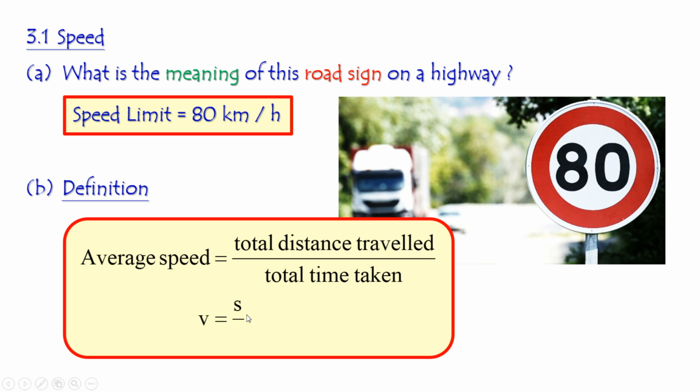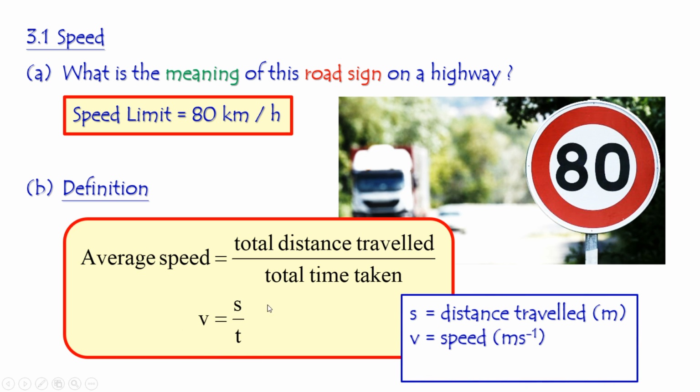We use S to represent the quantity distance. And time is simply T. So we can express the equation as V equals S over T. In words, the speed is equal to the distance divided by the time.